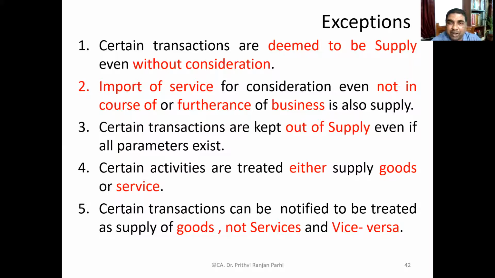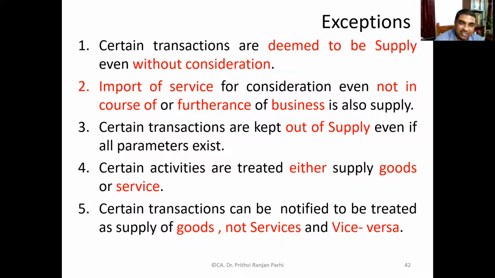Certain transactions are kept out of supply even if the parameters exist. That means they are neither supply of goods nor supply of services. And certain activities are treated either as supply of goods or supply of services. And certain transactions can be notified to be treated as supply of goods, not services, and vice versa.